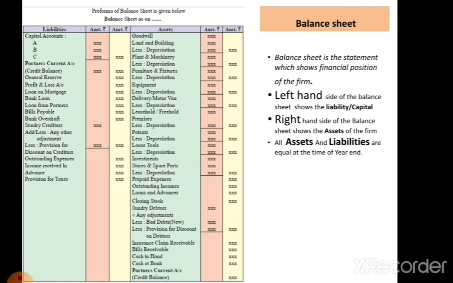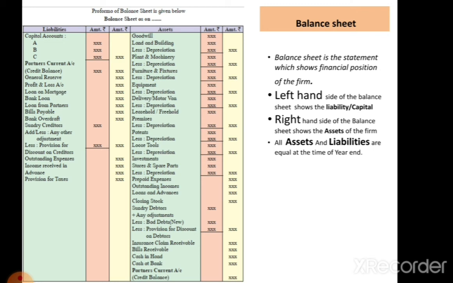Then next, income received in advance. Income received in advance is also called prepaid income, which is not related to the current year income. And last, provision for tax is also a liability, so that's why it is also recorded. So this is the form of the liability side. Most of the time this sequence is followed.